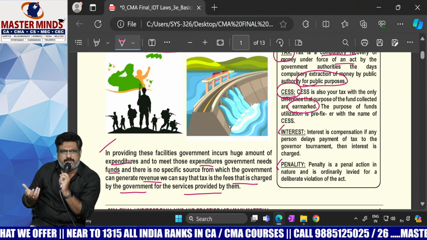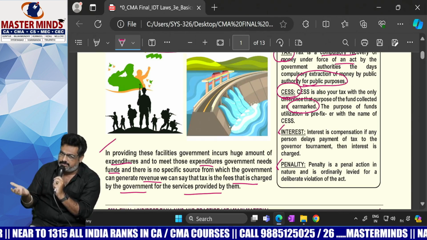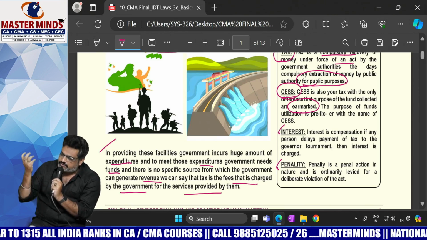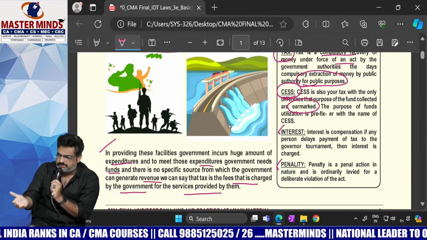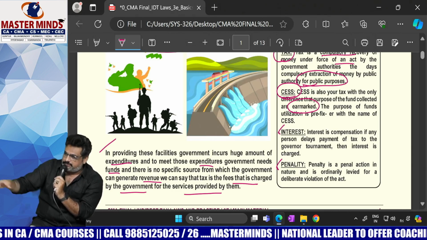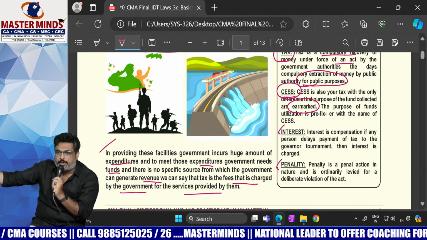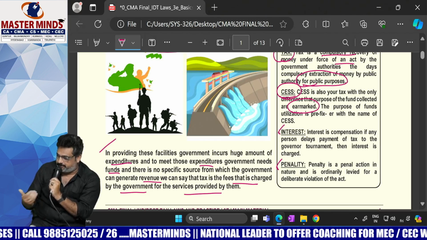whatever loss the department or the government suffers, based on that particular loss, they will ask you for compensation. Hey, you didn't pay within the due date, that's why I suffered this loss. Please compensate that. That is what the government will ask you with respect to interest.